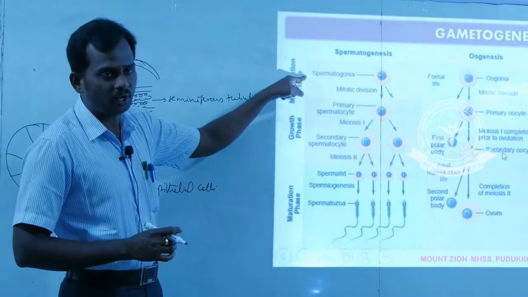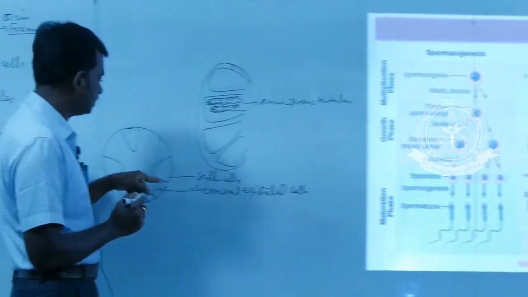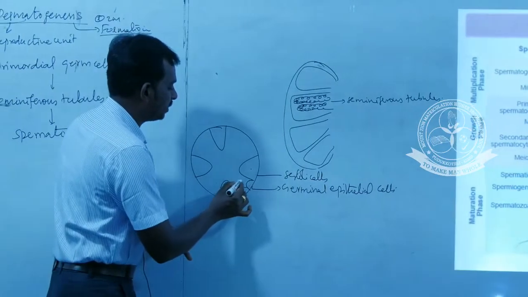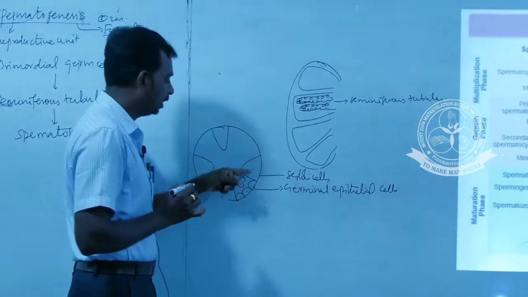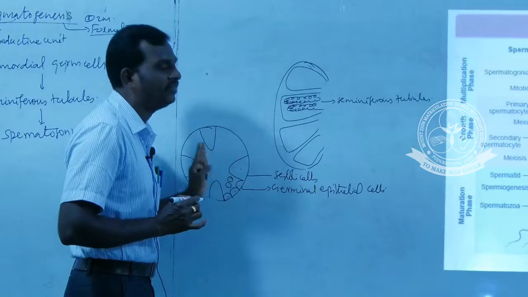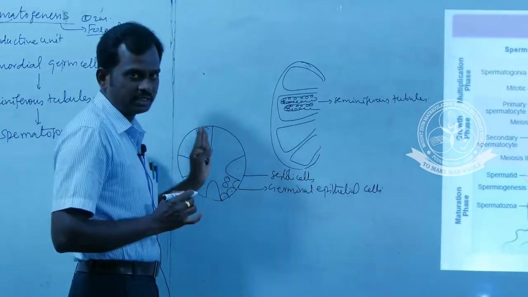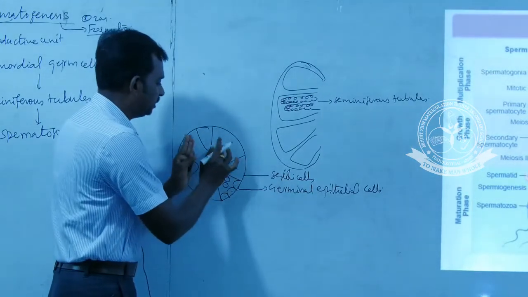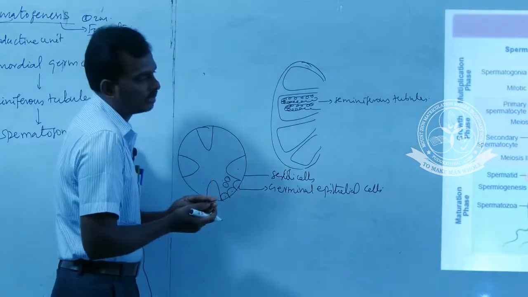This spermatogonia is now present inside the seminiferous tubules. This is the germinal epithelial cells. Here the spermatogonial cells are present, next to the lumen of the seminiferous tubules. The entire process takes place inside this part, which is nothing but the lumen of the seminiferous tubules.